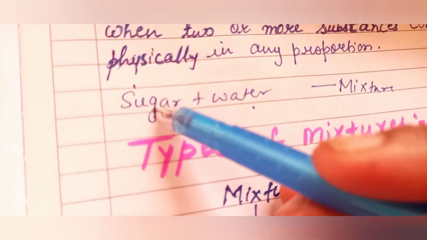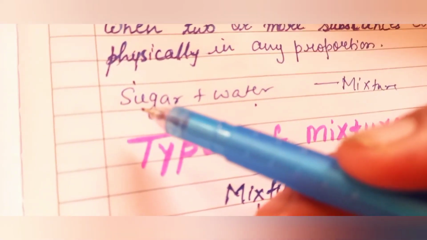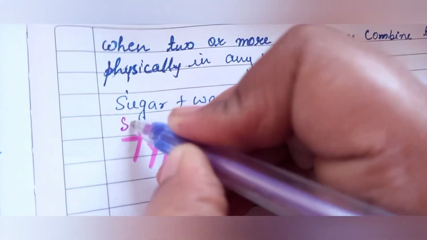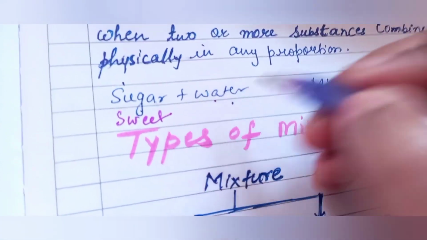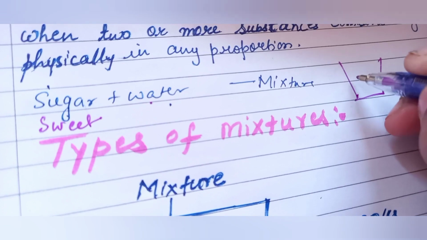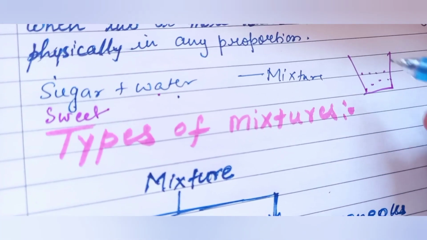Okay, so here what happens when we make a mixture of sugar and water? The water tastes sweet. That is the characteristic of sugar. The characteristic of sugar is sweet. Okay, and water is liquid. So when we mix sugar with water, then what happens?